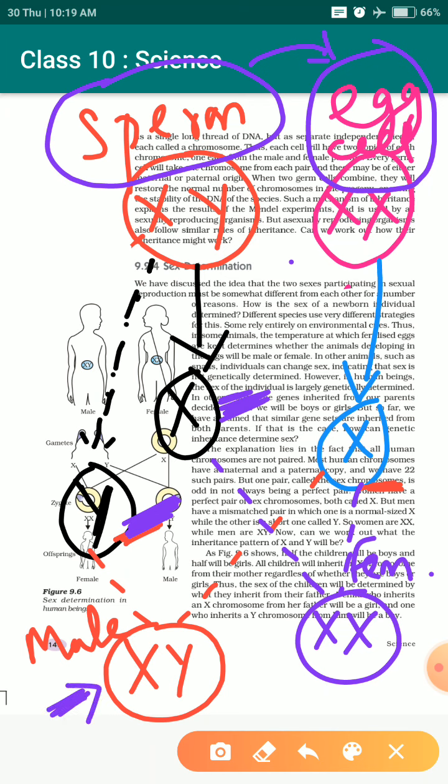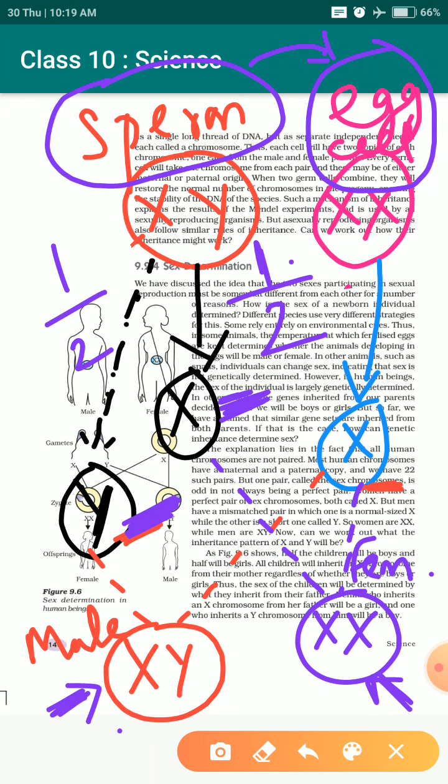I mean to say here only one thing. In Mendel's experiments, in a monohybrid cross, we got the next generation in a 3:1 ratio. What can be the ratio here? If we understand it by the ratio concept, there will be 2 chances. Out of the 2, one can be male or one can be female.